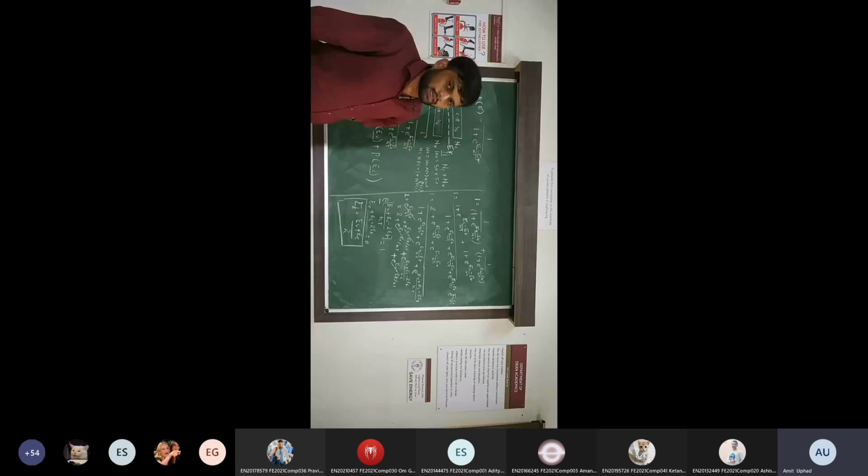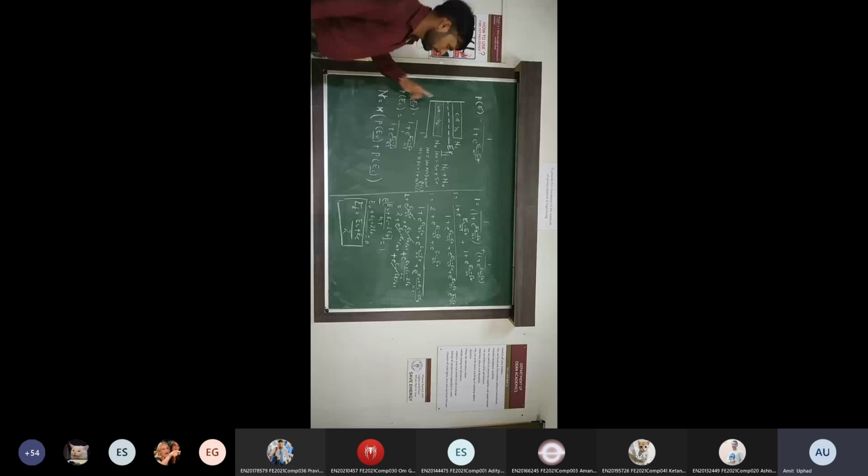Similarly, in the insulator, there are no free electrons. All the electrons are valence electrons, which are bound to the nucleus of the atom within the solid. That's why the Fermi level for the insulator must be present within the valence band. But for a semiconductor, what is the location of the Fermi level? At exactly midway between the valence band and the conduction band. And this Fermi level is for a pure semiconductor, intrinsic semiconductor. Is it clear?